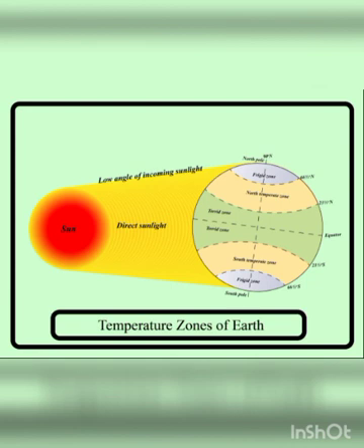What type of people live in this temperate zone? Now we have learned the climate, animal life and natural vegetation.